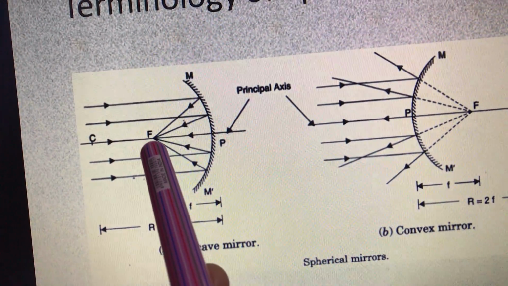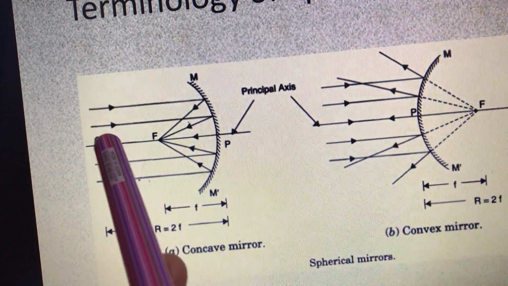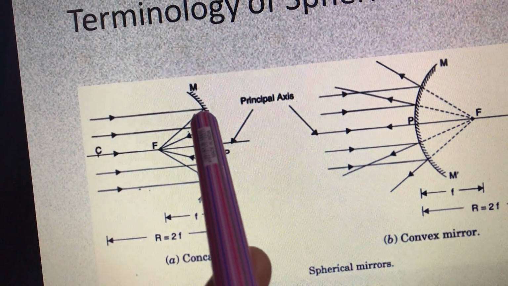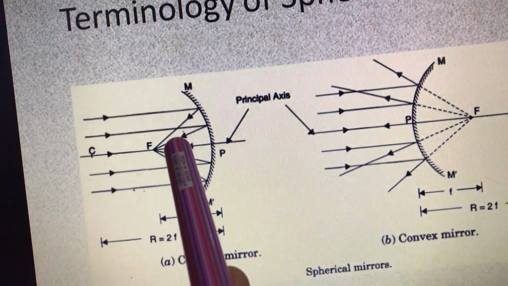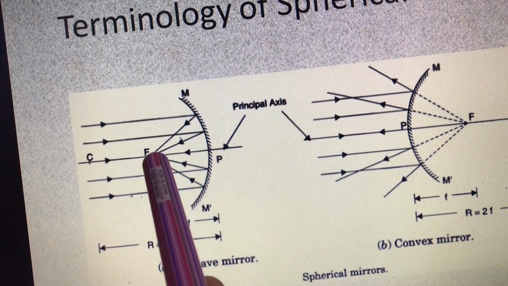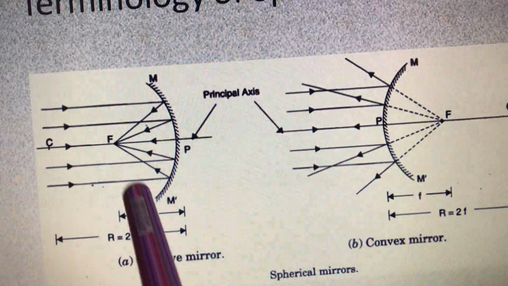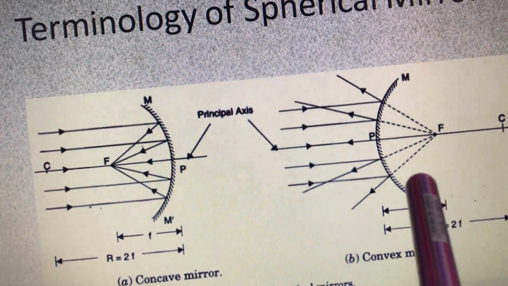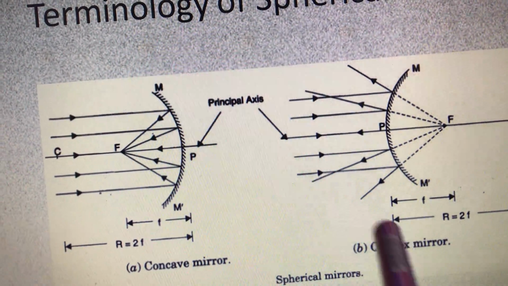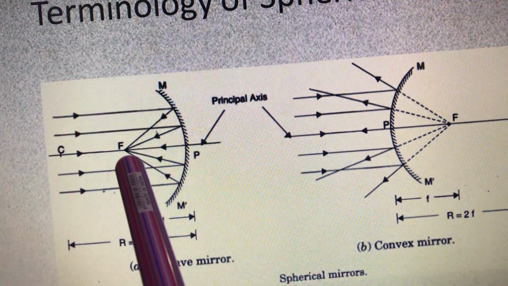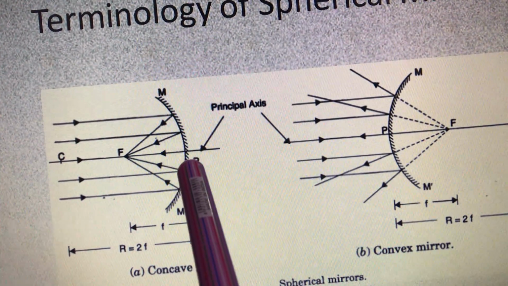It is a point on the principal axis at which the incident rays after reflection from the spherical mirror meet or appear to meet. They are actually meeting in case of a concave mirror, but they appear to meet in case of a convex mirror.